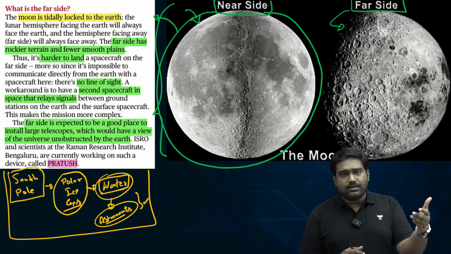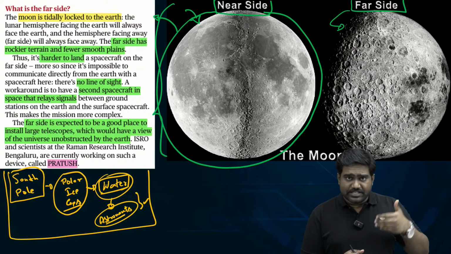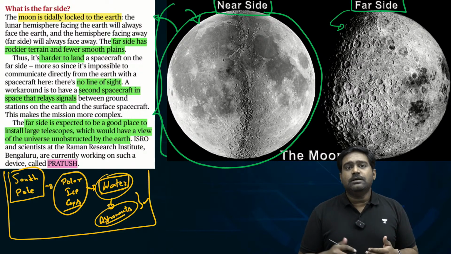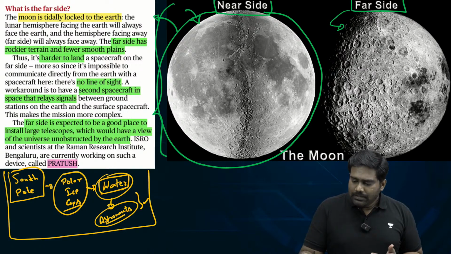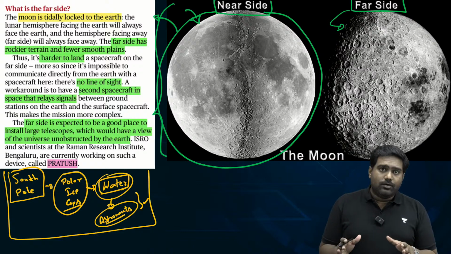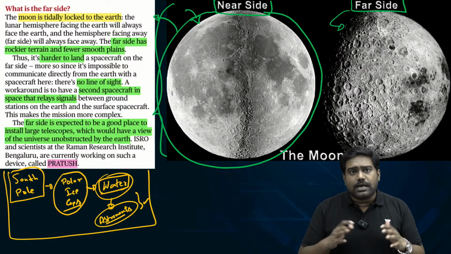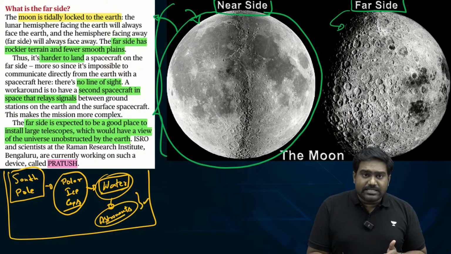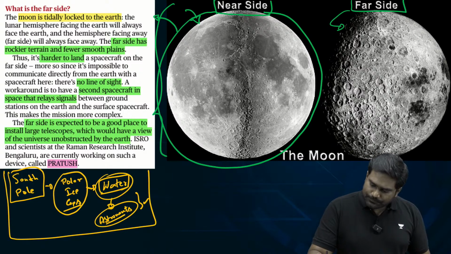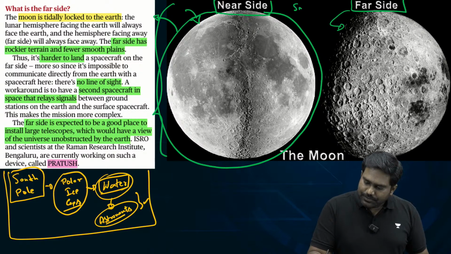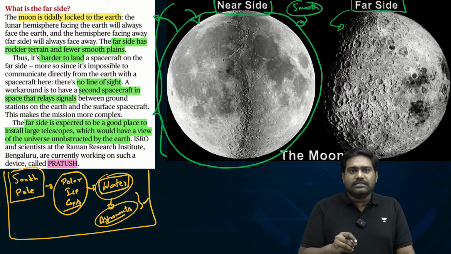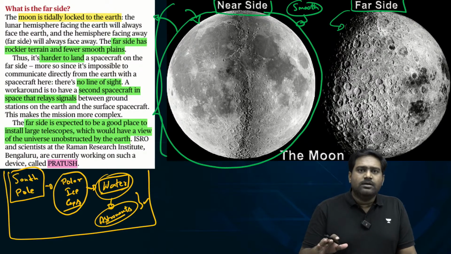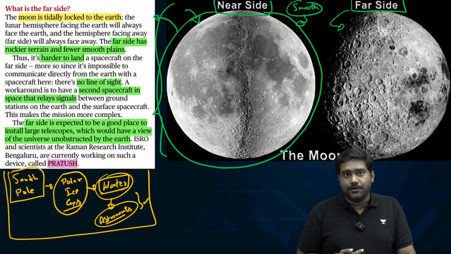Near side meaning this is the side of the lunar hemisphere which faces the Earth, which is visible to us all the time. Far side is the other hemisphere of the moon which is not visible from Earth directly. Now, if you look at the terrain of the near side and the far side, it is drastically different. The near side of the moon has a very smooth surface. You have a lot of plains with very few craters and small hillocks and mountain-like structures, but it's largely a smooth surface which is visible from the Earth.